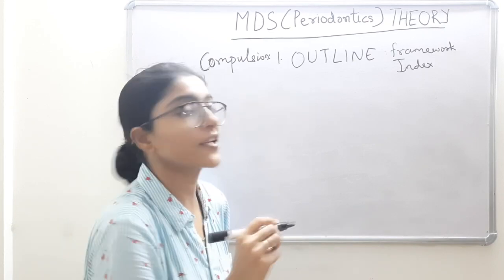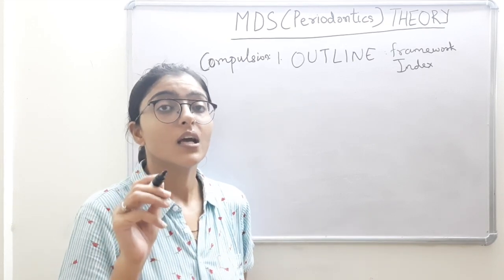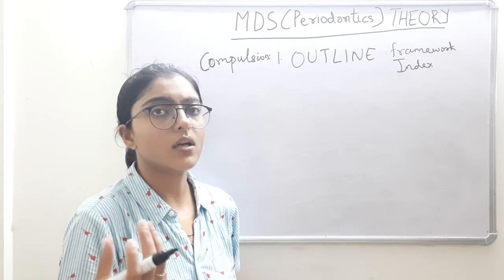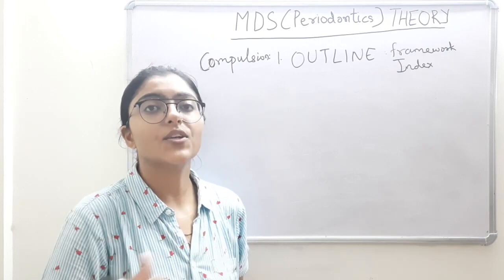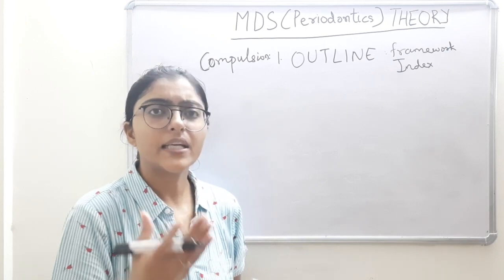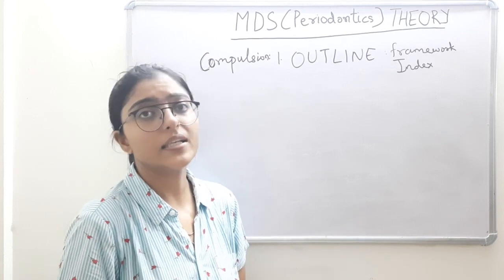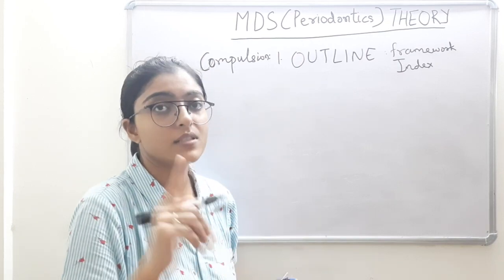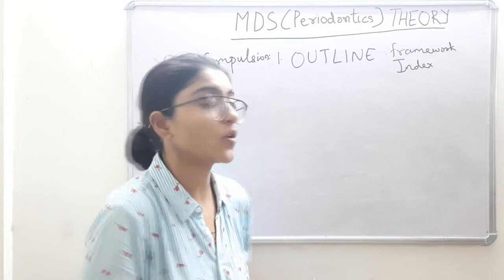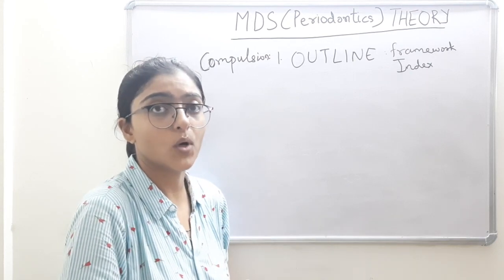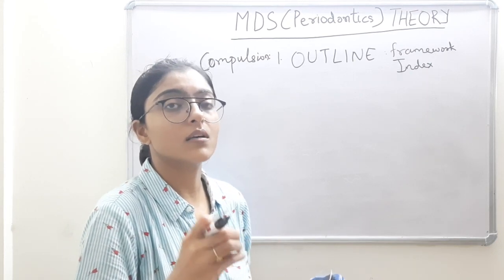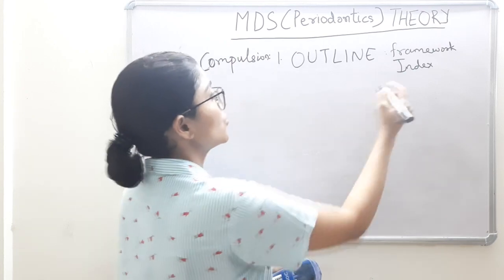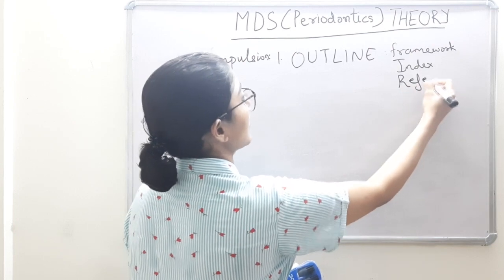The last part in your index should be references. Your references give you an added advantage. They denote your knowledge and how much literature you have gone through, be it PubMed journals, specialty journals or the latest journals. So your references are a very important part of your answer. Obviously the answer is very important, but the references will add luster to your answer. So this is the index with references.